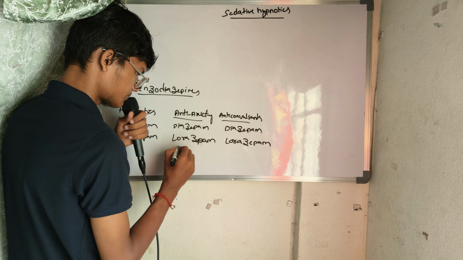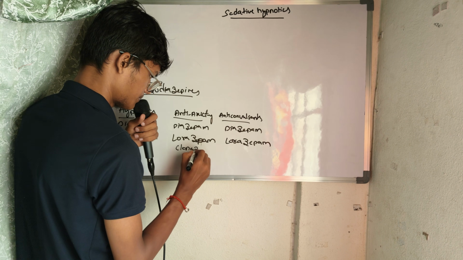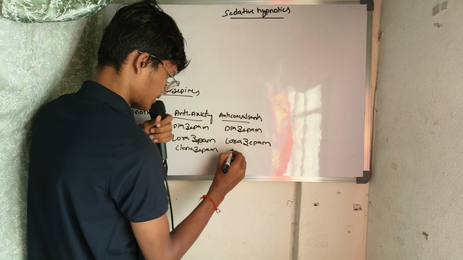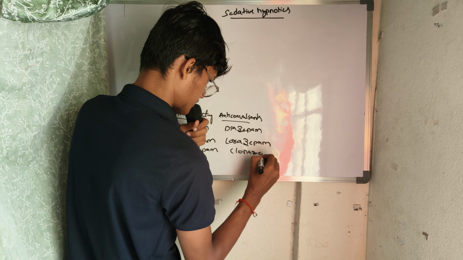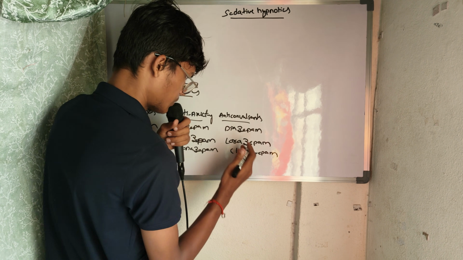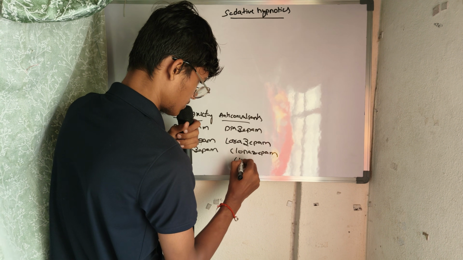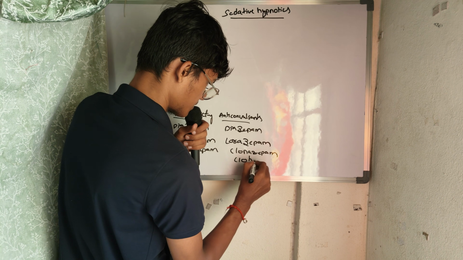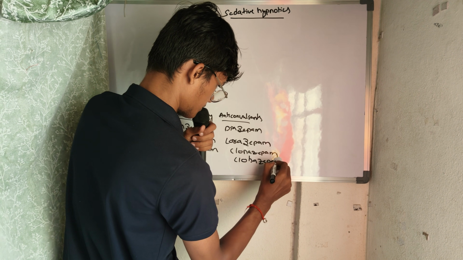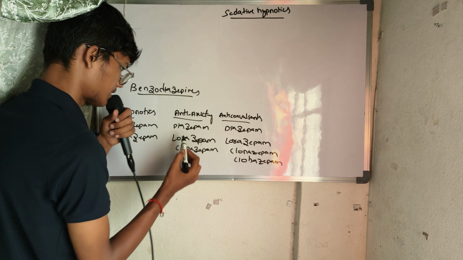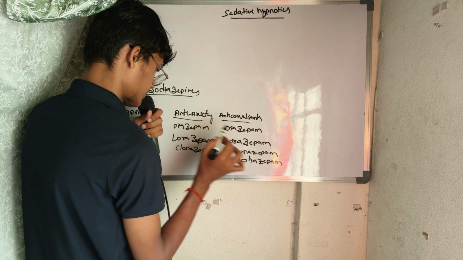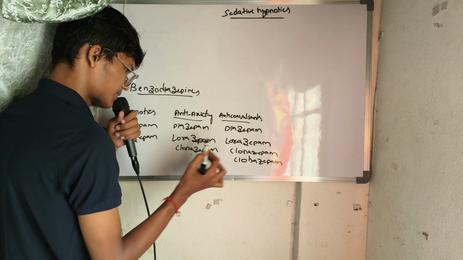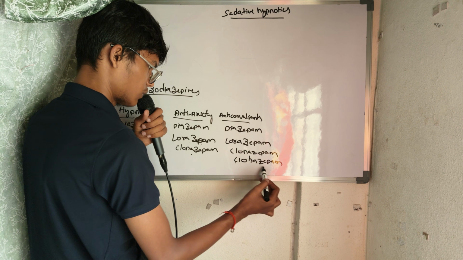First, this one, you have clonazepam and clonazepam, and only one drug here, that is clobazepam. What are the common? Diazepam, diazepam, diazepam, lorazepam, lorazepam, lorazepam, clonazepam, clonazepam, and here clobazepam.